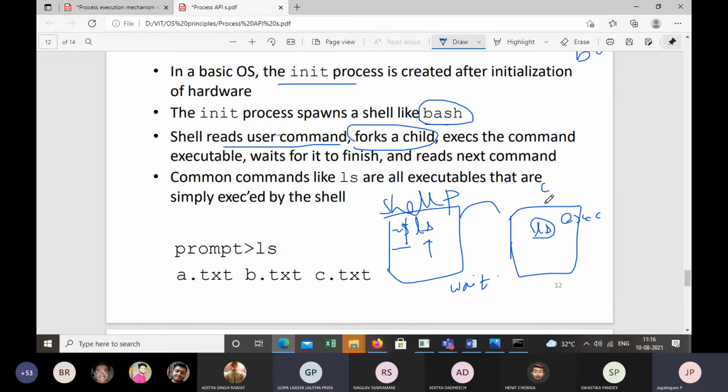Now, what is the code of the child process on the screen? ls. So the child will execute the code of ls. Once it has completed execution, the output will be printed on the screen, and then the execution goes back to the shell.